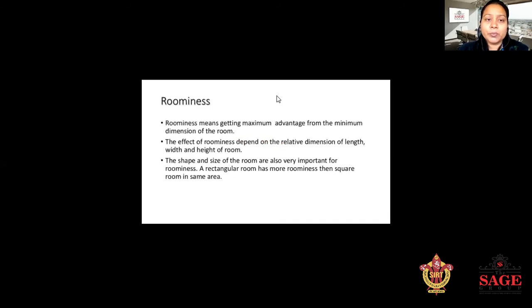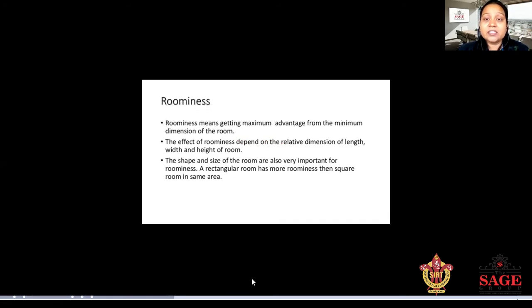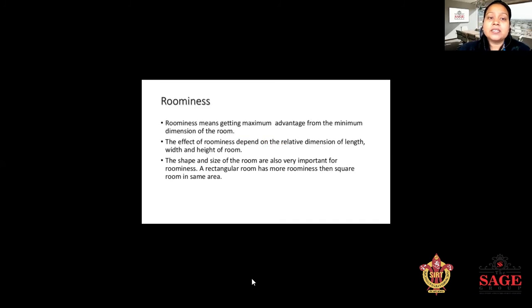Next one is roominess. Roominess means getting the maximum advantage of the minimum dimension of the room. The effect of roominess depends upon the dimensions of length, width, and the height of the room. The shape and size of the room is also very important for roominess. A rectangular room has more roominess compared to a square room, because the proportion is a must.